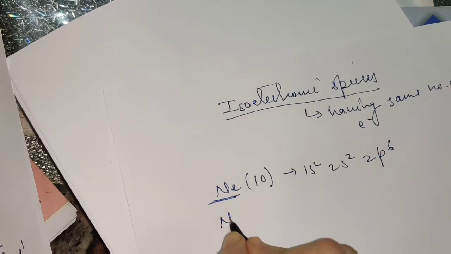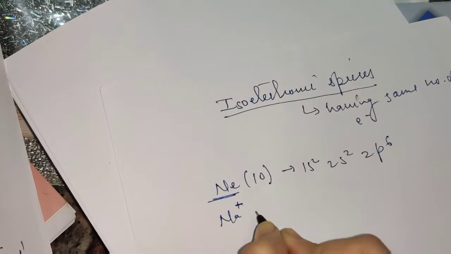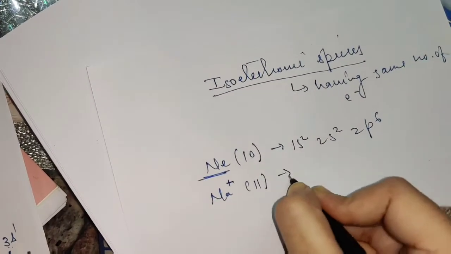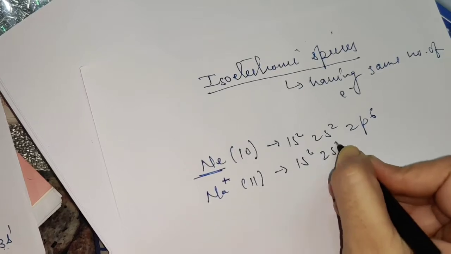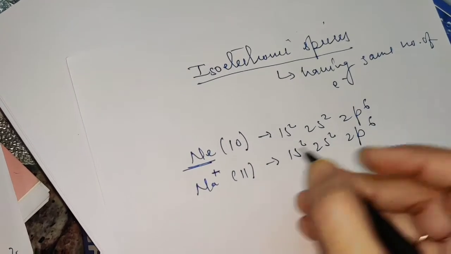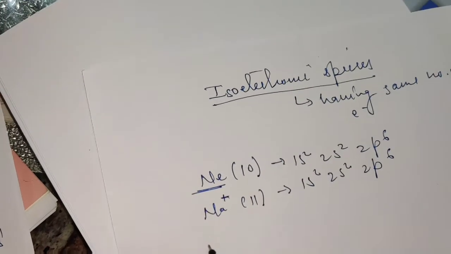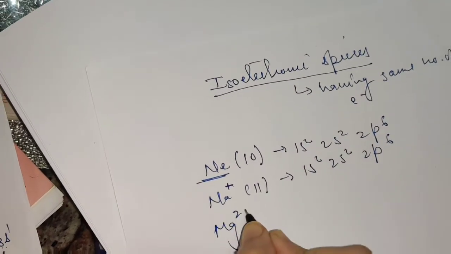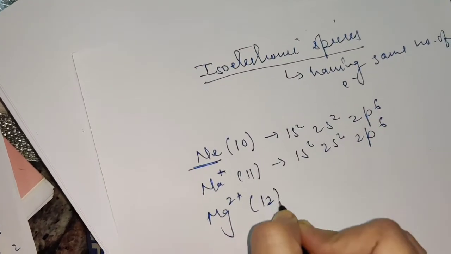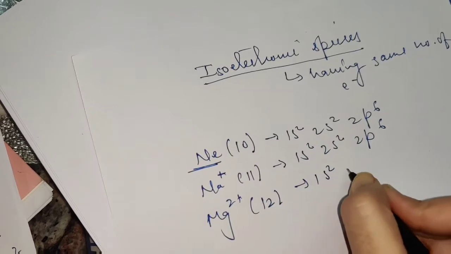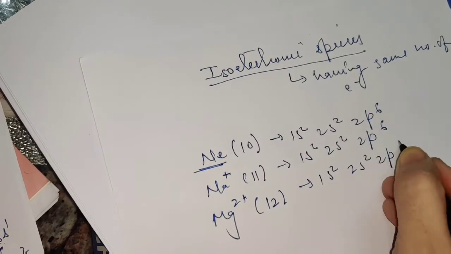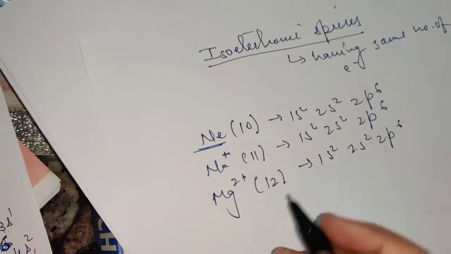Now if you have to write the electronic configuration of Na+, atomic number 11, it is 1s2, 2s2, 2p6. Why? Because it has lost one electron, so only filling of 10 electrons will be shown. Similarly Mg2+, atomic number 12, will be 1s2, 2s2, 2p6, because again you will show the loss of 2 electrons.